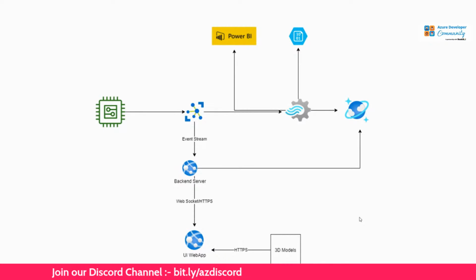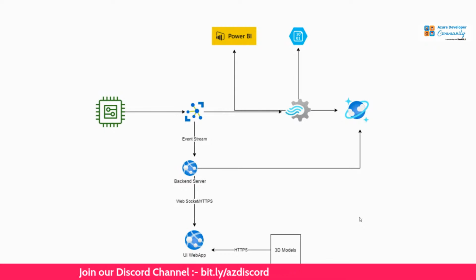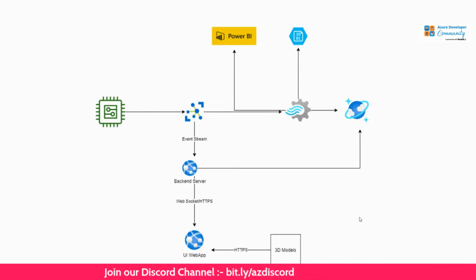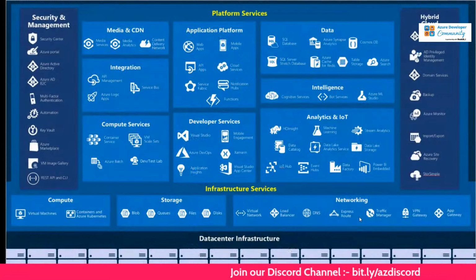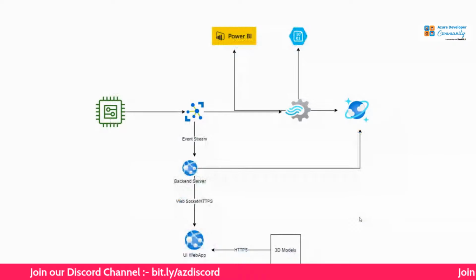Now let's say we wanted to analyze the data. To do that, we used Stream Analytics and a couple of other services, as we can see here, and then finally streamed it to Power BI, where we could see the graph in real time and a lot of other things. Of course, we had to store it somewhere, so we used a storage service from the infrastructure services I showed you below: the blob storage or disk storage, the queues. We used something from that part to store the data that was being generated.